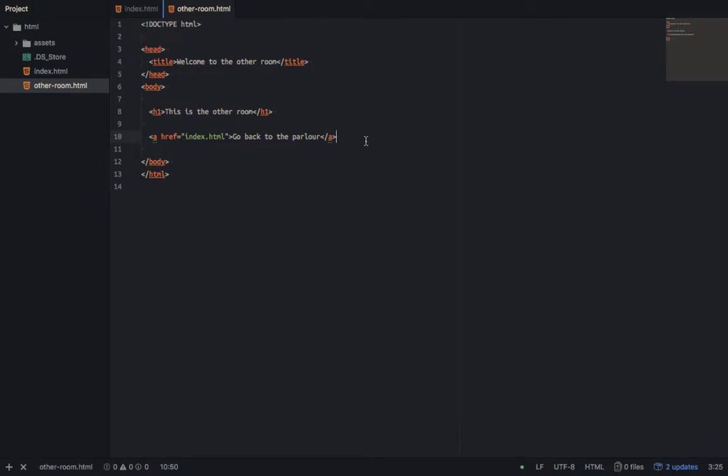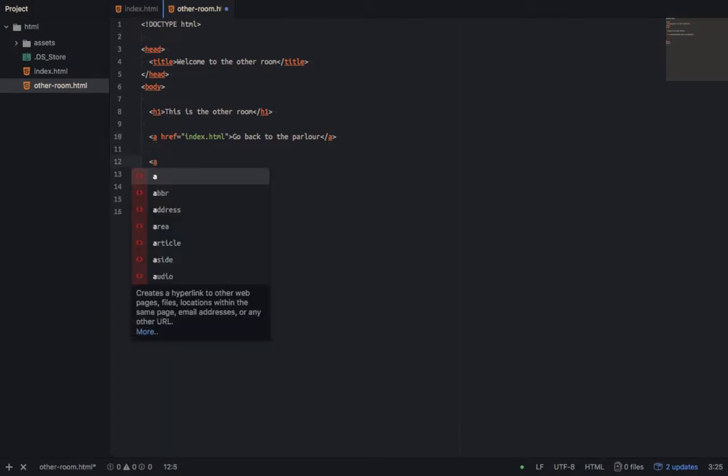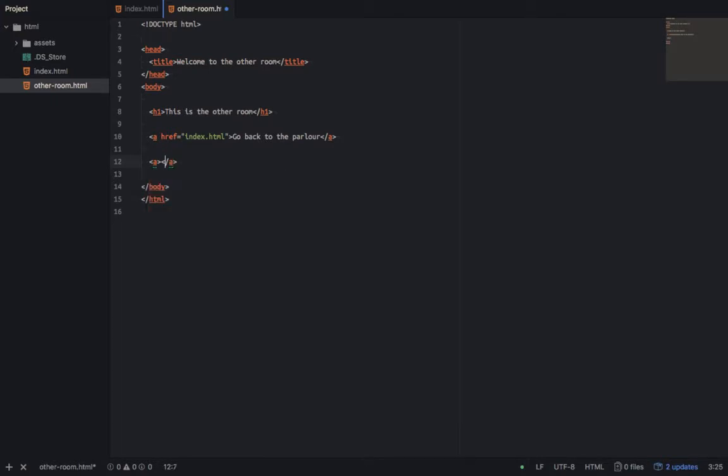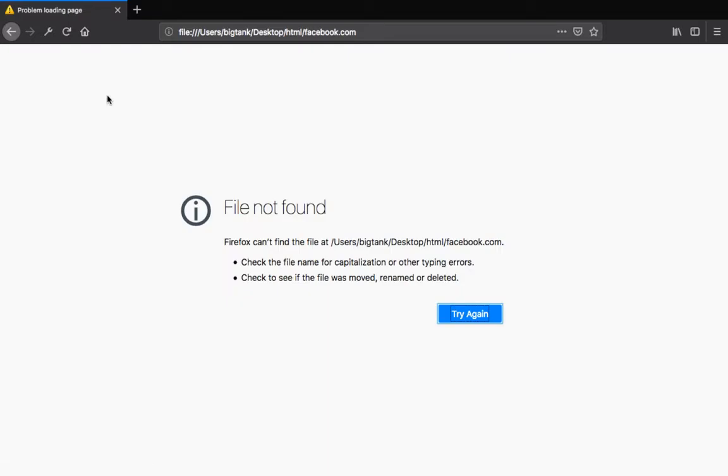Even with this one, I want to create another link, because I want it to link me to another person's website. I'll link out to Facebook and say go to Facebook. So I'll come here and say href, which stands for hypertext reference, and I'll say facebook.com. You see, the browser accepts the website domain name facebook.com. So if I refresh now, go to Facebook.